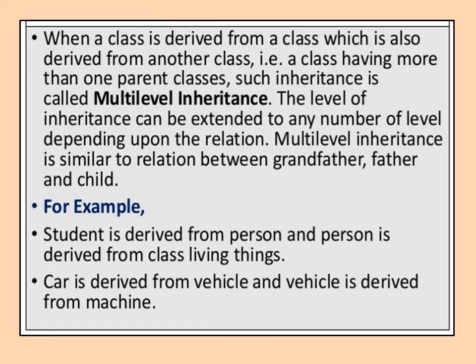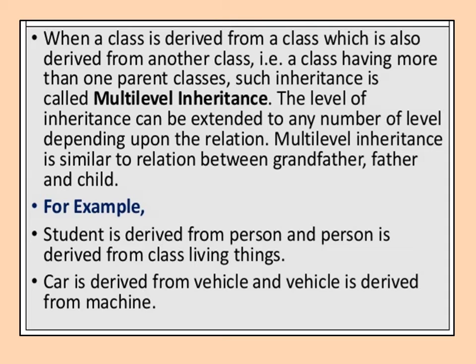When a class is derived from a class which is also derived from another class, that is, a class having more than one parent class, such inheritance is called multi-level inheritance. The level of inheritance can be extended to any number of levels depending upon the relation, so we can create any number of classes. Multi-level inheritance is similar to the relation between grandfather, father and child. So this is the example.